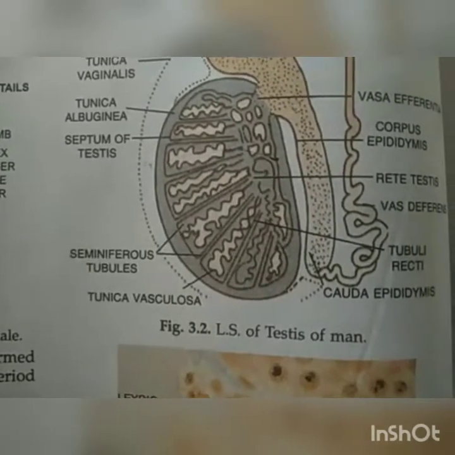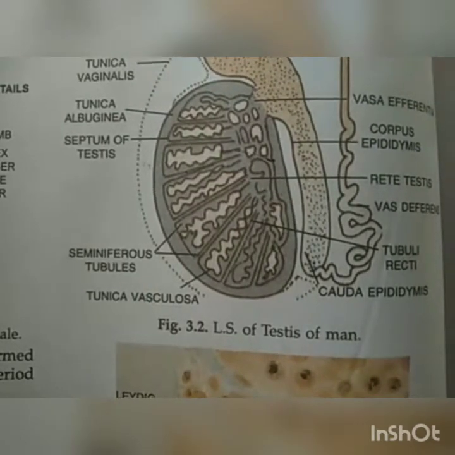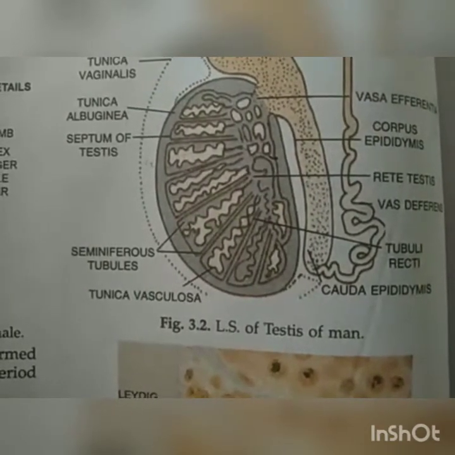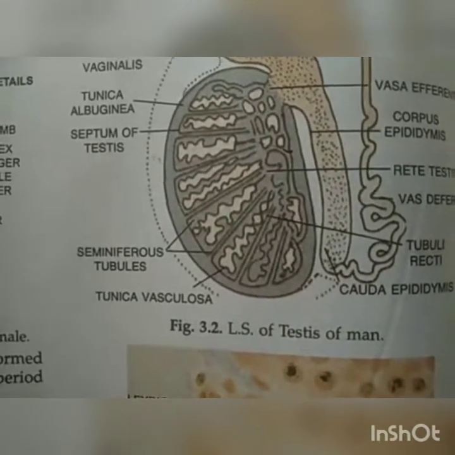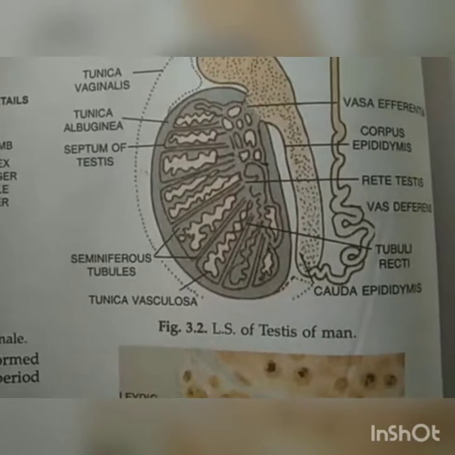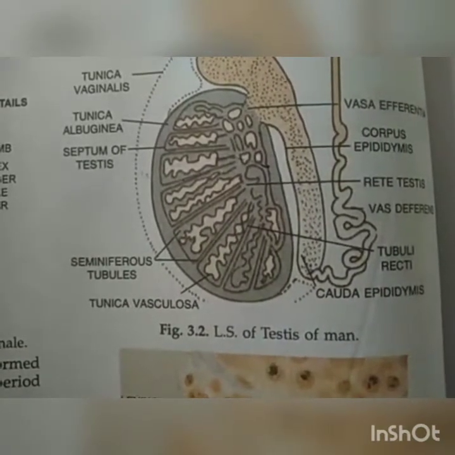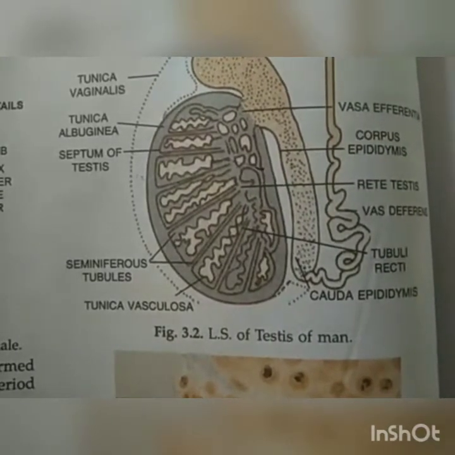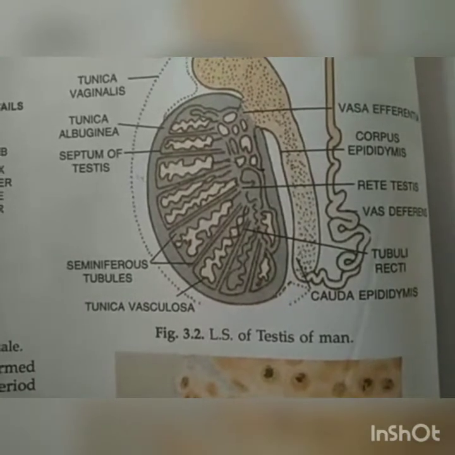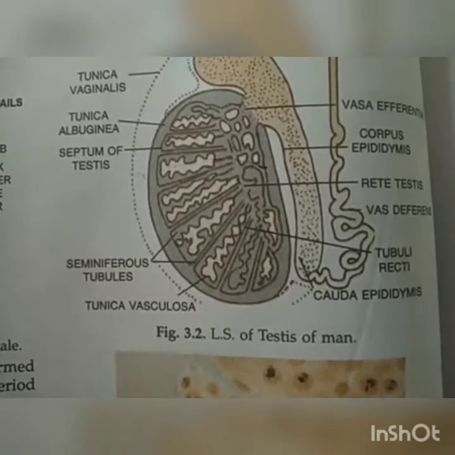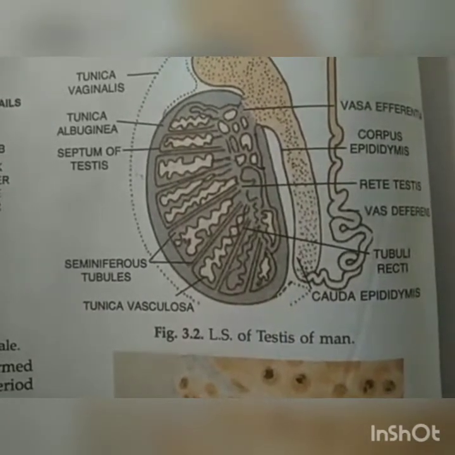These seminiferous tubules are present in the testicular lobules of the septa of the testis. Okay, and these seminiferous tubule networks are said to be the crypts of the testes, which internally form a straight network that is said to be the tubuli recti, means the tubular network of recti, they form straight tubes on the inner side inside the testis.